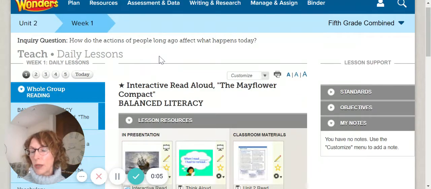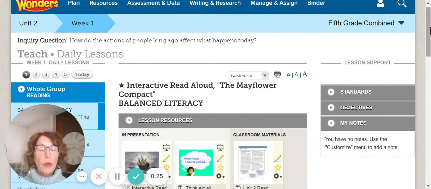Today is lesson 1 of Wonders, Unit 2, Week 1. This week's inquiry question is: how did the actions of people long ago affect what happens today? And we will be applying this to today's read aloud, and hopefully you will continue to apply that to your reading for the rest of the week.